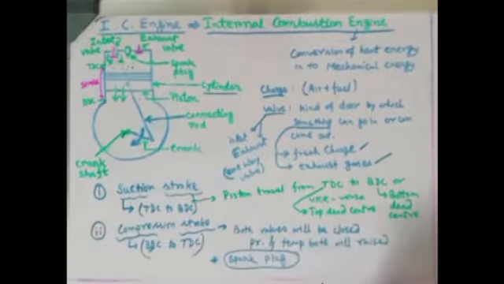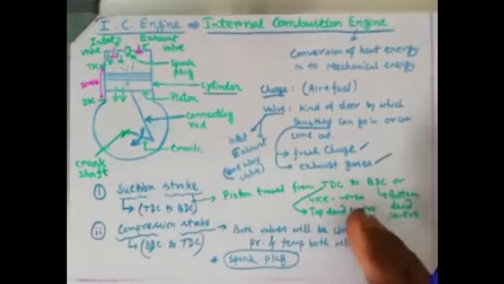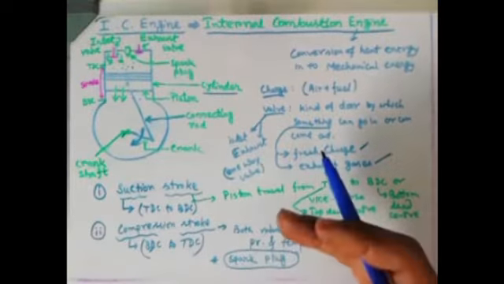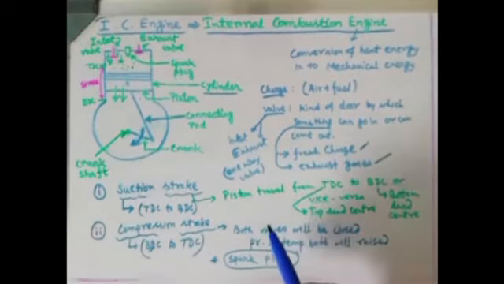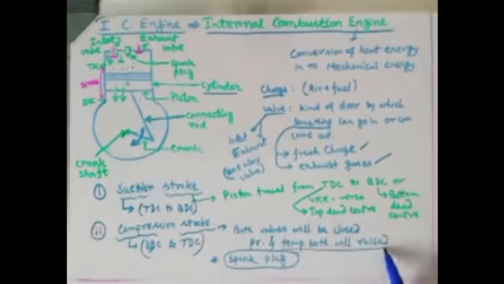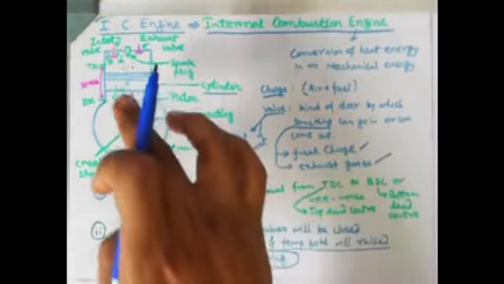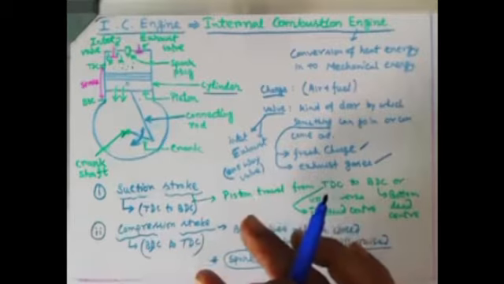That spark plug is basically kind of a lighter. It is kept over there just to create a chingari. It will create a spark. When will the spark occur? When the compression stroke is coming to an end, just before the ending of the compression stroke, when the pressure and temperature both are very, very high, at that point of time a spark will be initiated by the spark plug.